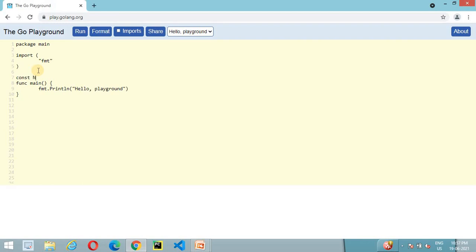Here we declare any visible constant of boolean type.